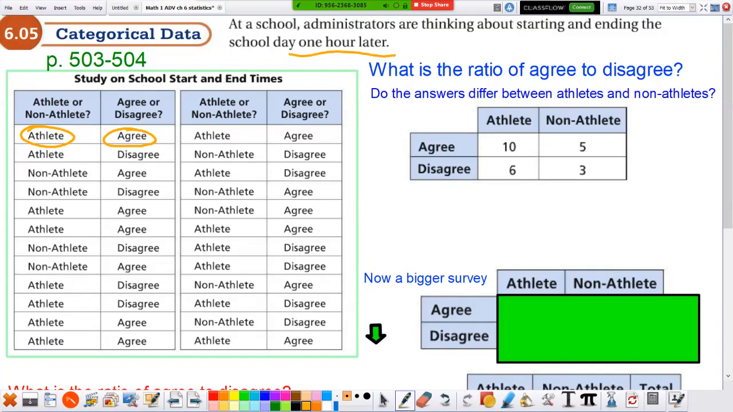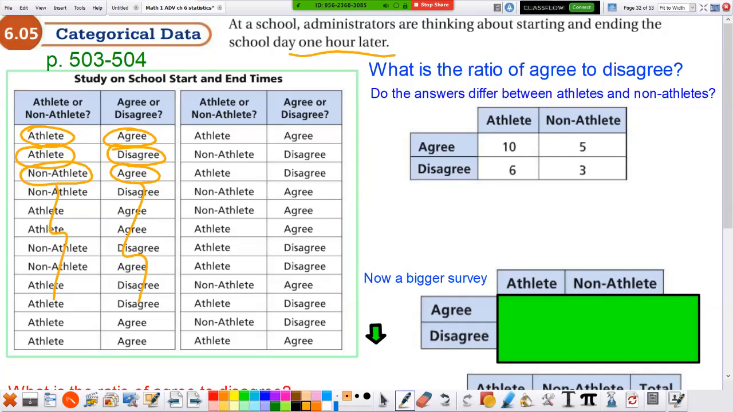And they asked the next student. He said, I'm an athlete also, but I disagree. I don't want to start an hour later. And they asked the next student, I'm not an athlete. I'm not on a sports team. I'm in something else. And they're like, oh, I agree. I'd like to start an hour later. And on and on and on. They went all the way through the list. So what do you think? What did the people say?